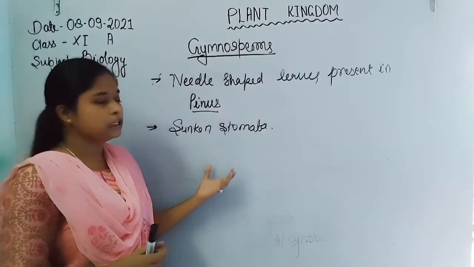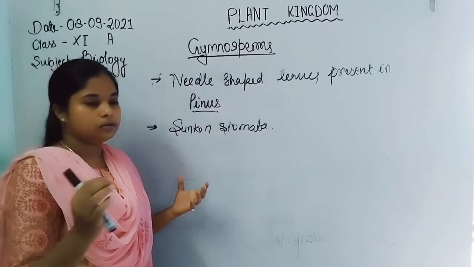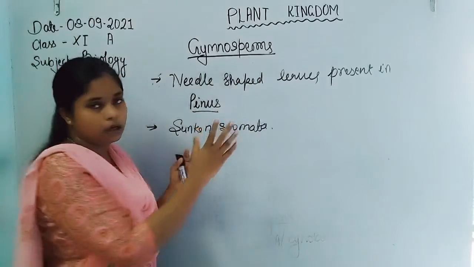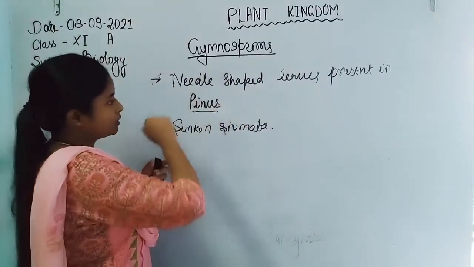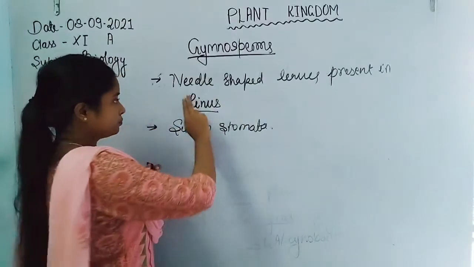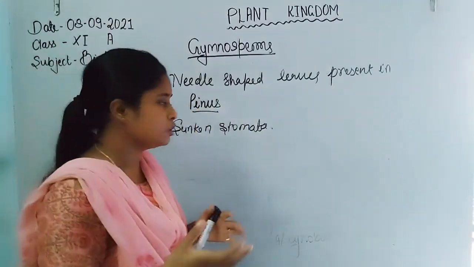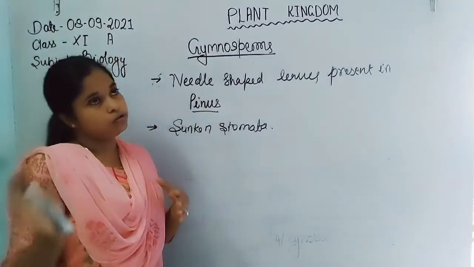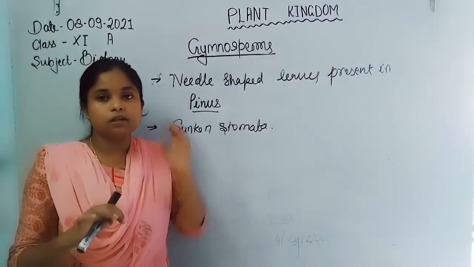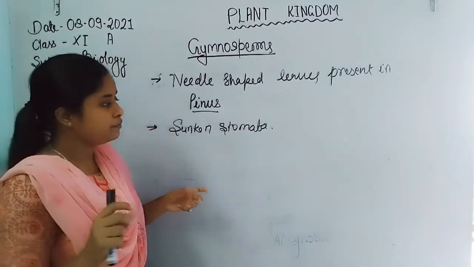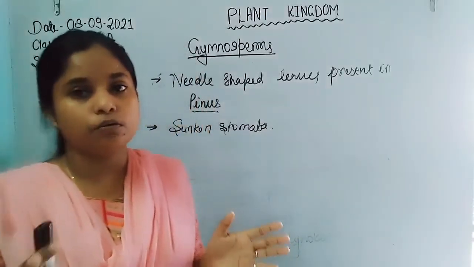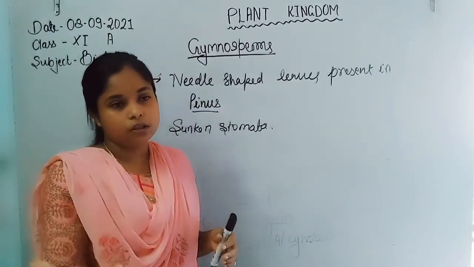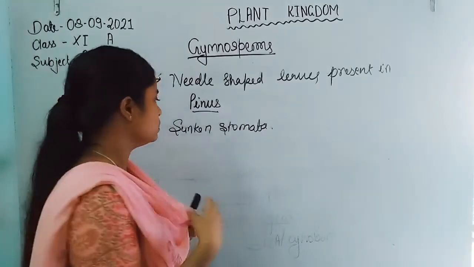The overall surface area also decreases by the leaf modification, because the leaf is converted into the needle shape. So the stomata present on the leaf are also sunken type, present in the depth of the leaf. So they reduce the overall transpiration of the plant, and the water lost during transpiration also gets reduced by the sunken stomata.